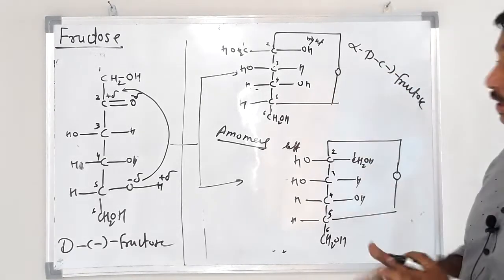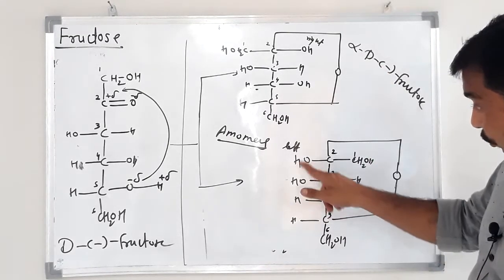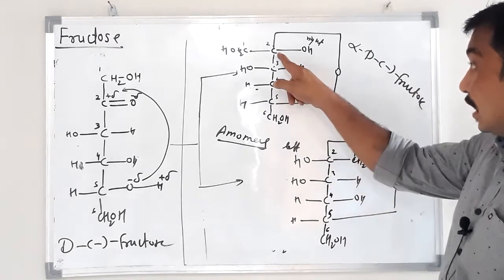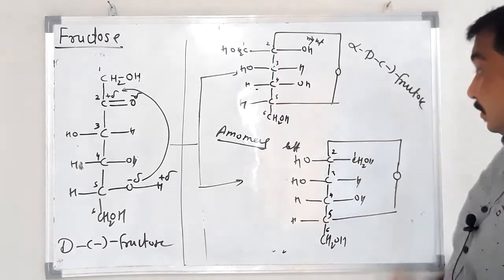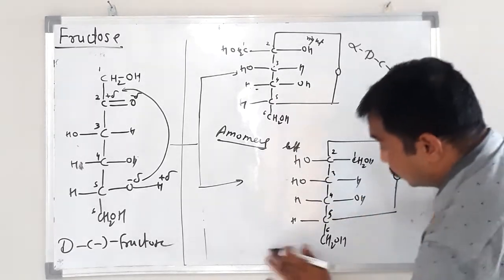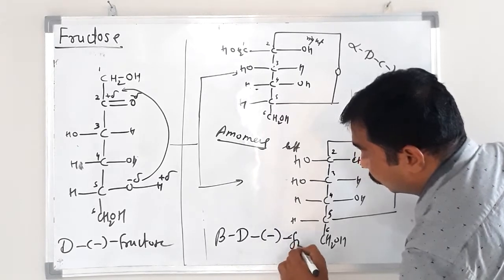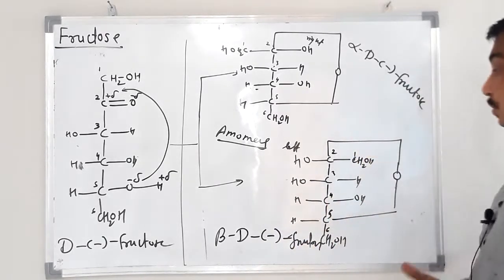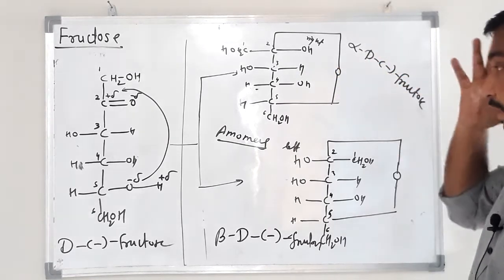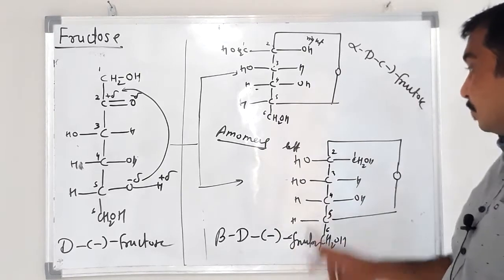Its name is alpha D negative fructose, and here the OH group is at the anomeric carbon atom. See, this carbon number 2 is anomeric, on which the OH group is on the left side, that is called beta D negative fructose. Okay, so these are the two cyclic structures of fructose, two anomers: alpha D fructose and beta D fructose.